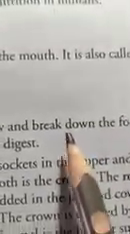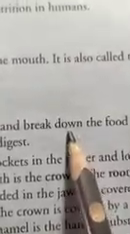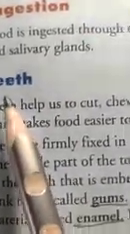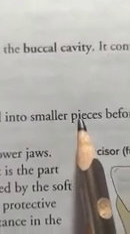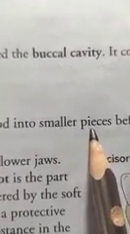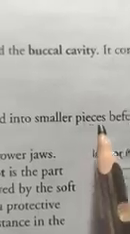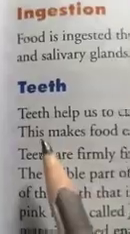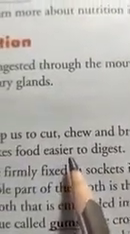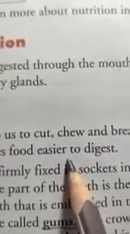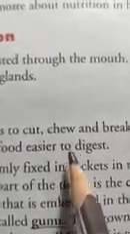Dear students, from the mouth food goes to the buccal cavity. The buccal cavity contains what? Teeth. Teeth break the food into simpler pieces, and chew and grind it. Chewing mixes the food with saliva also. This process is called, dear students, what? Mastication. The digestion of the food inside the buccal cavity is called mechanical digestion.